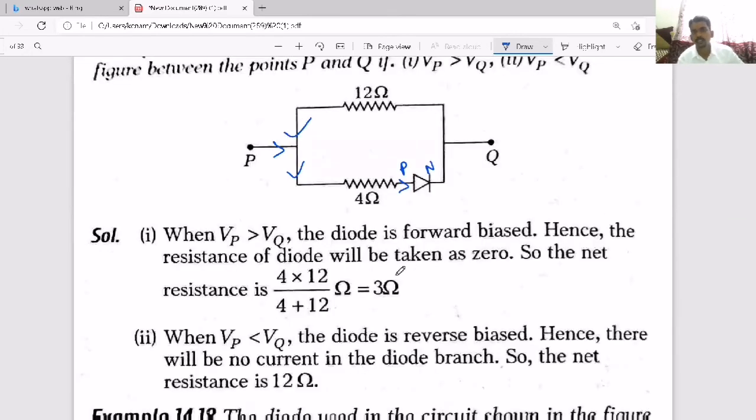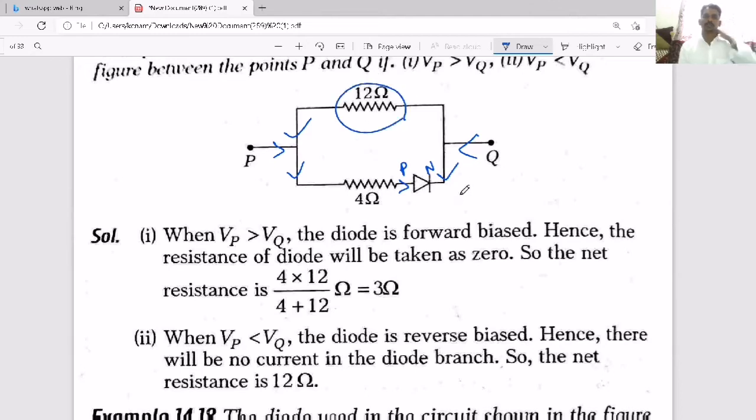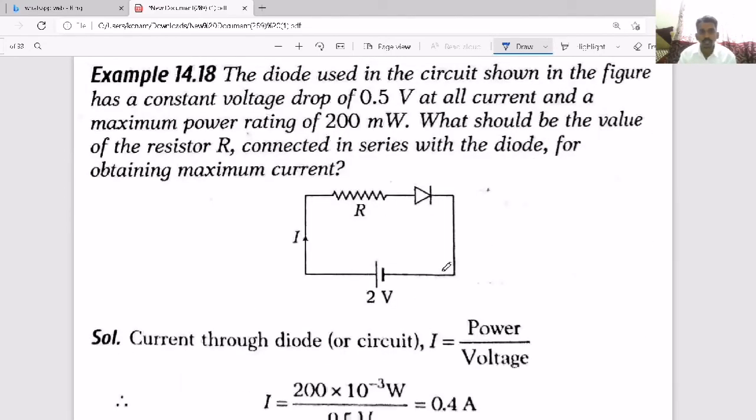So in the other case, Vp less than Vq means the current will flow from here. So from here the current is flowing, which means current will enter like this. Then the diode is in reverse bias, so current will not flow through that. Then the only resistor which takes part is the 12 ohm. Here no current will enter because the diode is in reverse bias, because the current is trying to flow from N to P region. So the current is negligible, so the diode can be removed from the circuit.